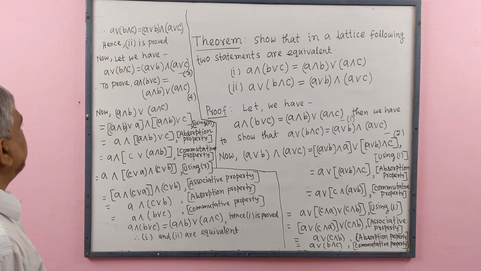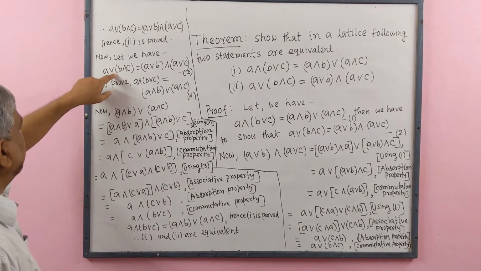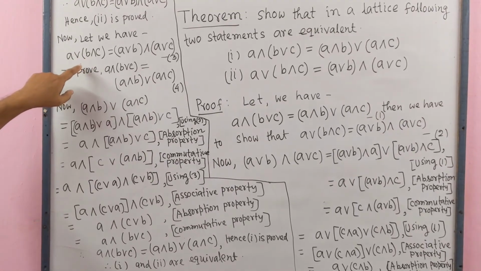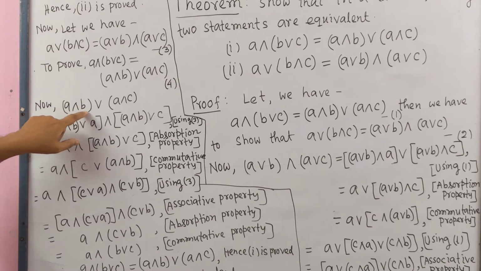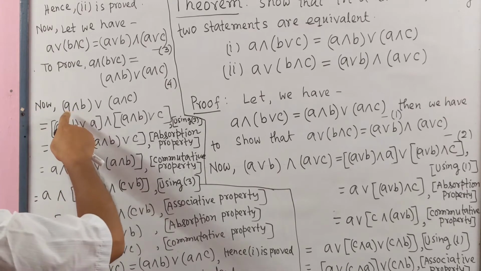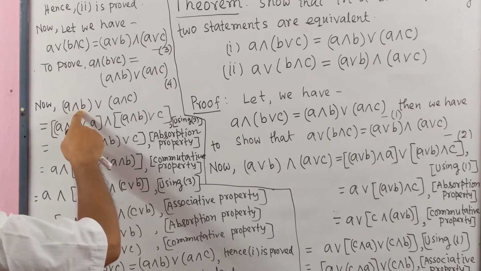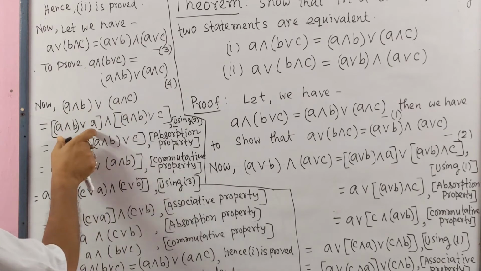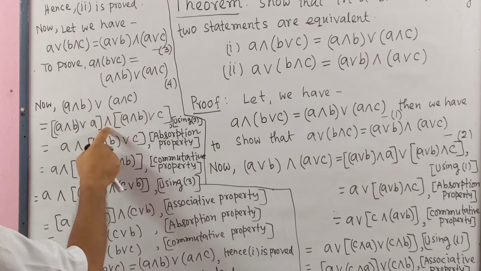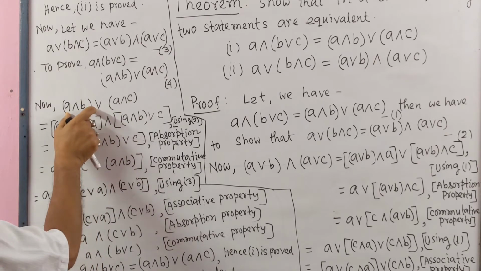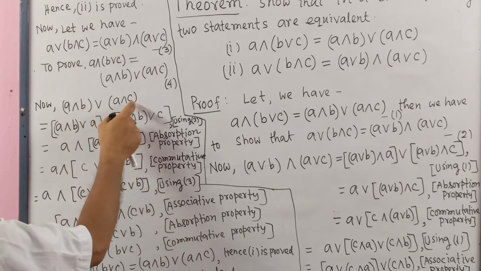We use this formula. Here in place of A, we consider A meet B. So we write (A meet B) join A, in a bracket, meet (A meet B) join C.